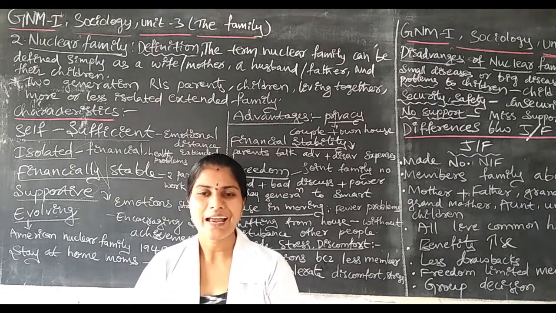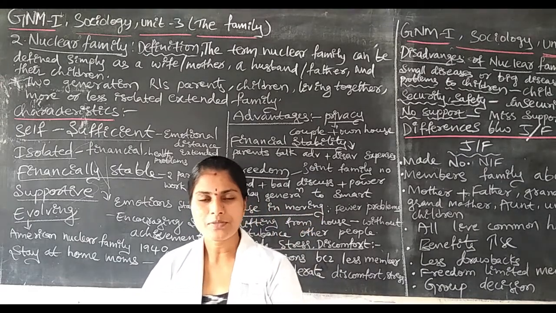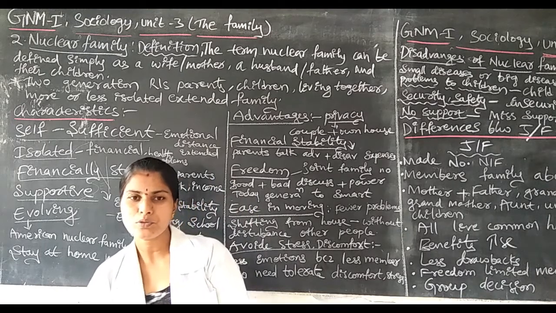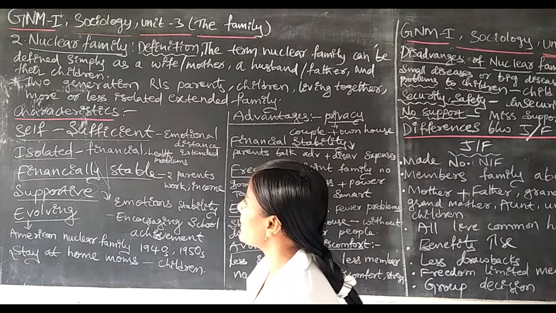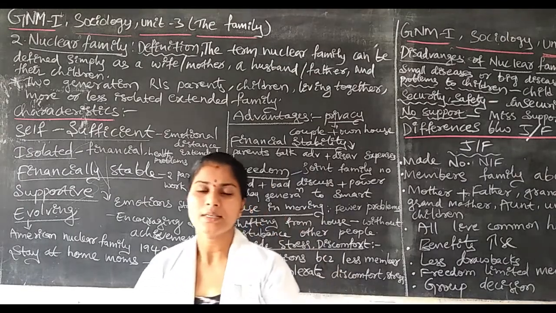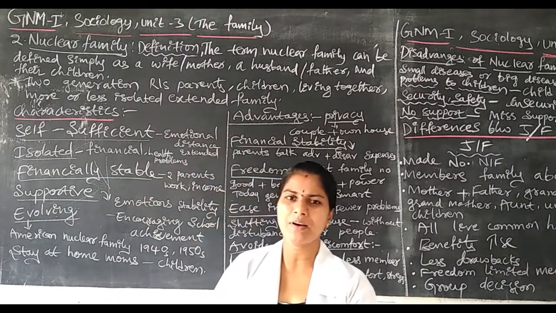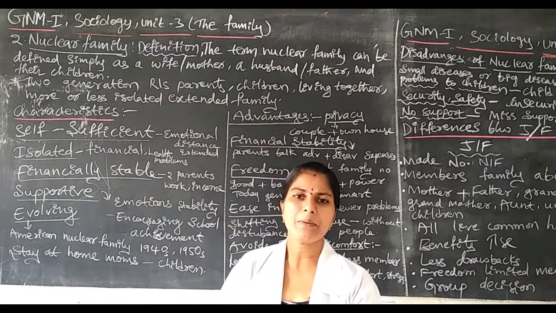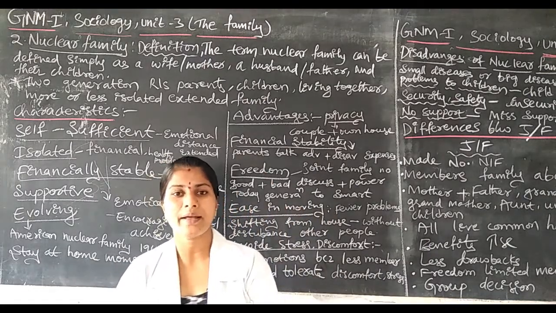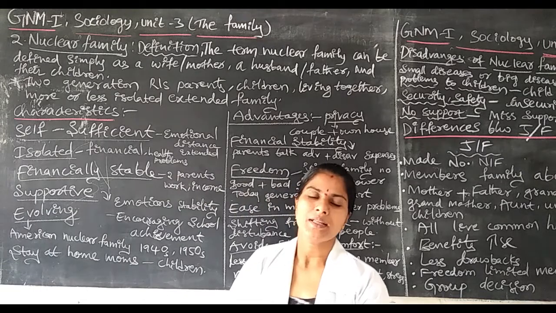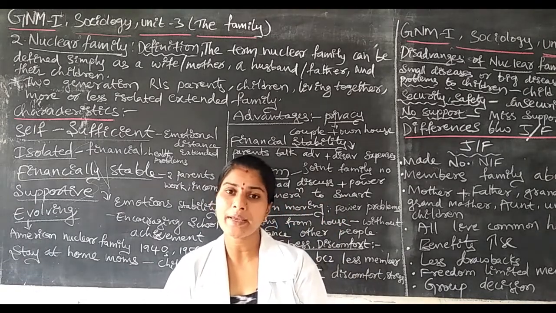Here, if the child has any disease or health problems, the problems will be immediately reduced. Here they are financially stable, meaning the two parents. In the family, only two parents are there, mother and father, and children. The mother and father do some hard work, they are earning some amount of money, and their budget should be increased.